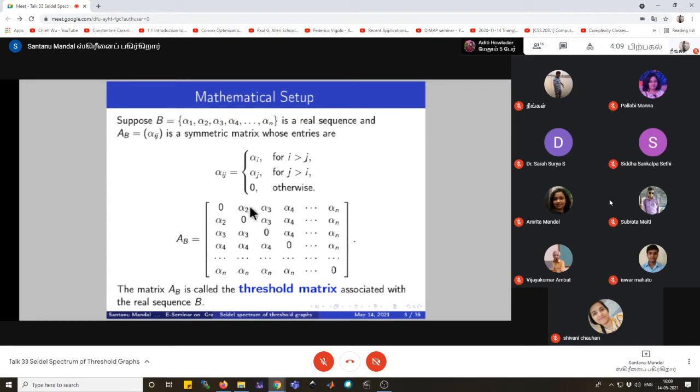And an interesting thing is that all the elements in the L pattern, this kind of L pattern, are the same. See, the first L is alpha 2, and except the diagonal elements, the remaining elements are the same. Here, the third L pattern elements all have the value alpha 3. In the fourth L pattern, all have the element alpha 4, like this. So this kind of matrix is called the threshold matrix associated with the sequence B.